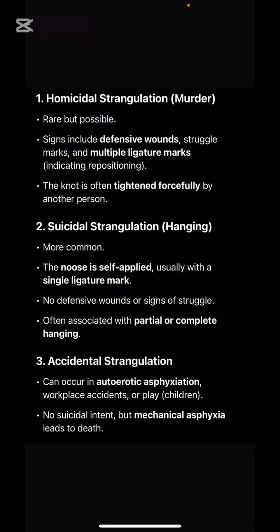Next is homicidal strangulation. What is homicidal strangulation? Murder. Rare but possible. Signs of defensive wounds will be there, because the patient tried to protect himself, so in the course of protection he will get some injuries. So this is the case of murder, or let's say homicidal strangulation. Suicidal strangulation is more common. There will be no wounds or signs of struggle, because the person wants to hang himself. So this is personal choice.